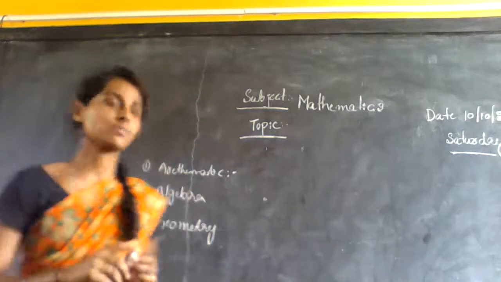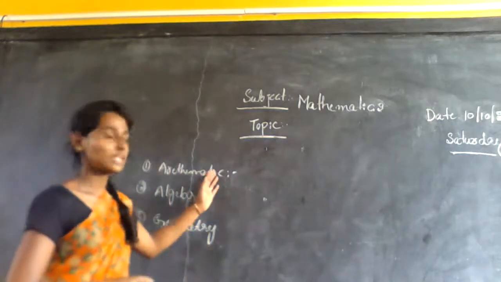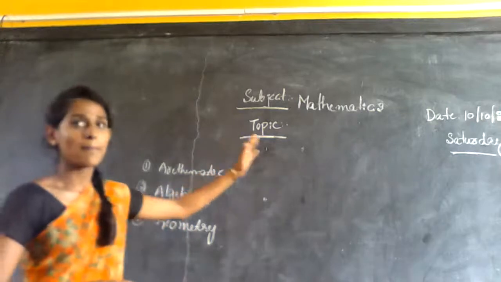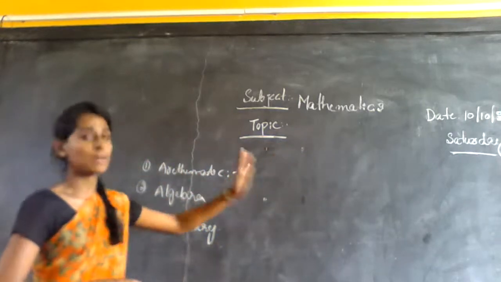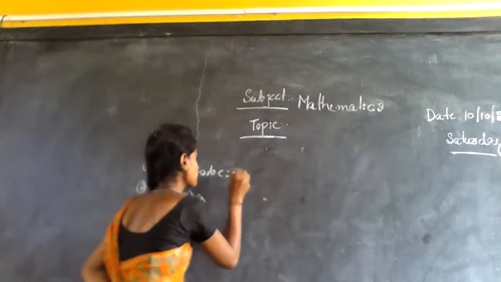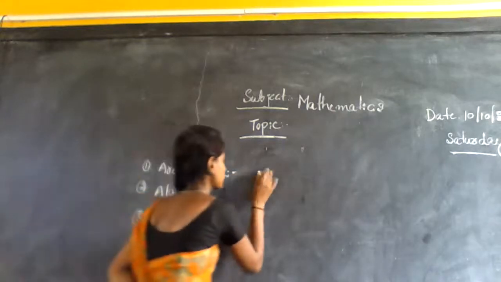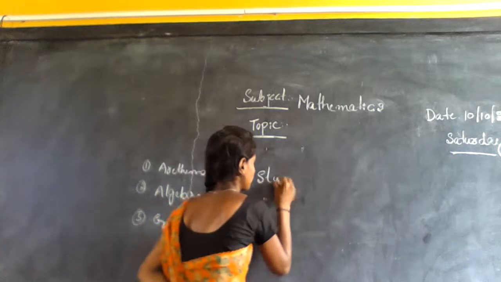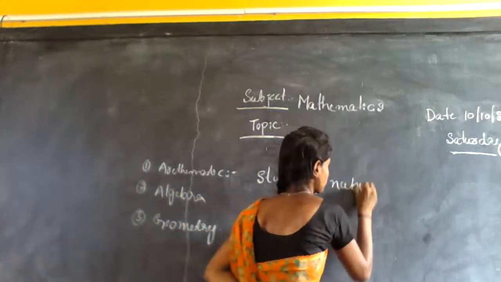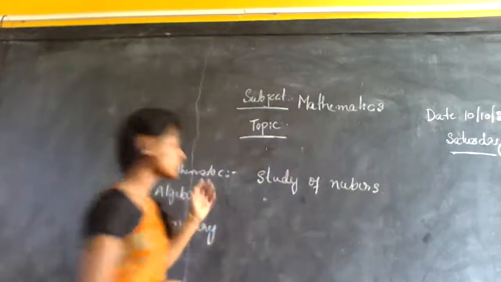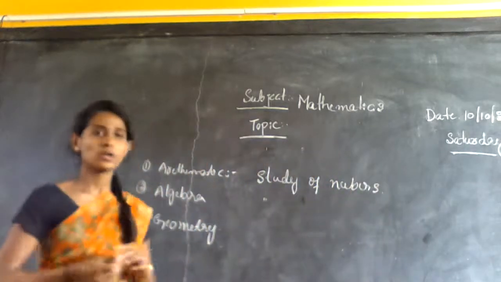What is arithmetic? Arithmetic is a branch of mathematics and it is the study of numbers. Study of numbers is called arithmetic. Who is the father of arithmetic? Do you know?